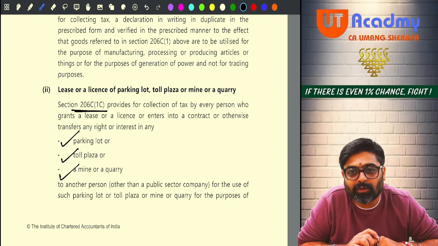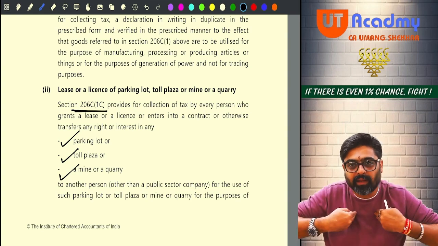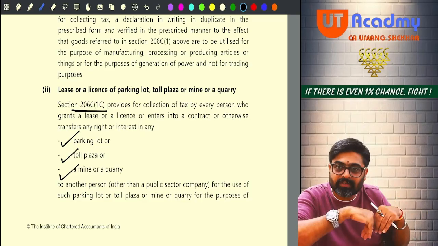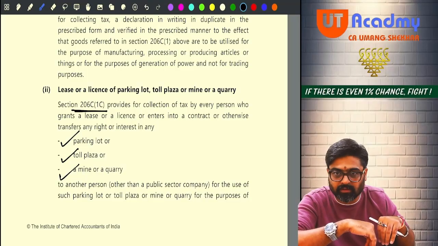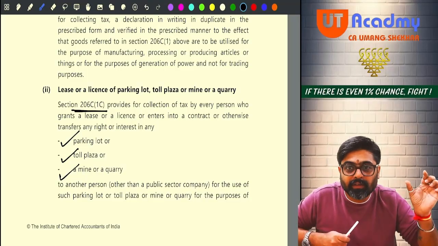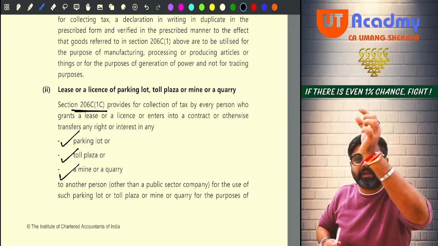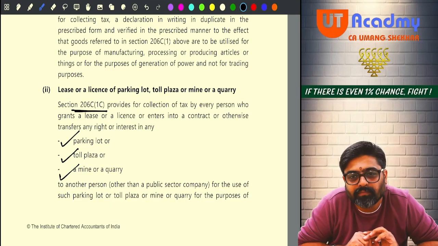So the government wants to catch you. How? Government tells me to collect TCS from you along with the lease rent. So when I take lease rent from you, I will collect 2% TCS also with your PAN. Now your PAN and TCS amount I will give to the government. Can the government now catch you?